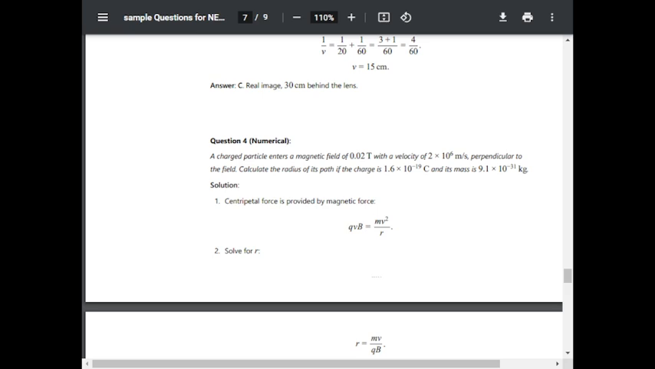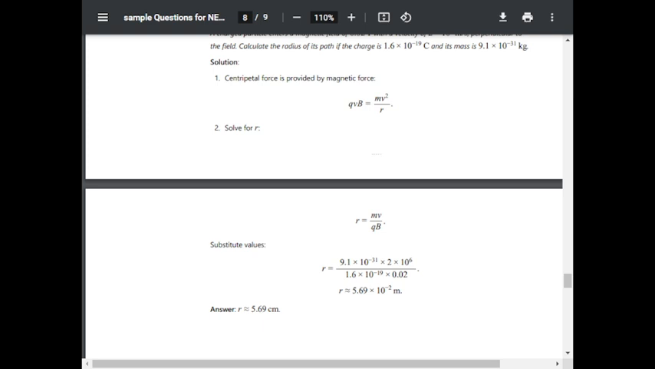Question number 4. A charged particle enters a magnetic field of 0.02 Tesla with a velocity of 2 into 10 raised power 6 meter per second perpendicular to the field. Calculate the radius of its path if the charge is 1.6 into 10 raised power minus 19 coulomb and its mass is 9.1 into 10 raised power minus 31 kg. Centripetal force is qvB is equal to mv square upon r. Solve for r. r is equal to mv upon qB. By putting the value of m, v, q and B, we will get r is equal to 5.69 into 10 raised power minus 2 meter, that is r is equal to 5.69 centimeter.